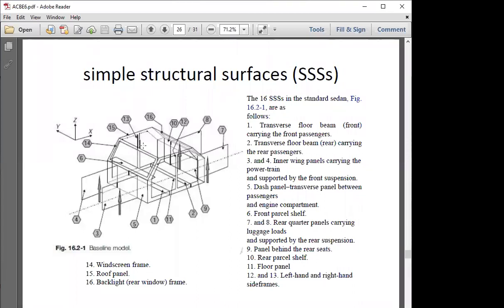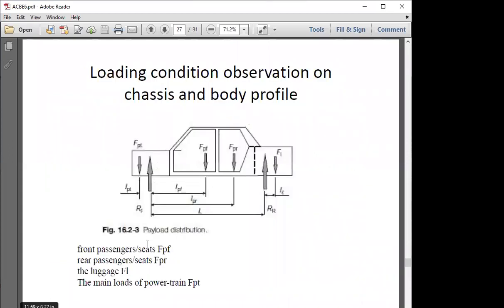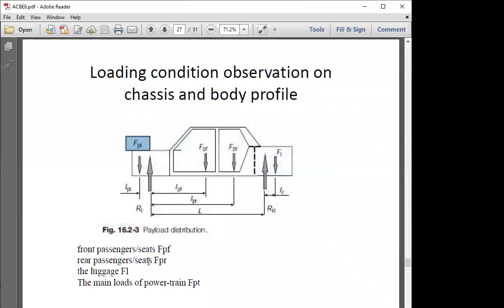After that, we are going to have a complete construction of surfaces and how loads are going to transfer to those surfaces if we find this assembly on our chassis. And 16 is the backlight rear frame. You are able to see 16 over here. This is for the back form or back profile. In general, regarding the loads acting on the component, we are merging all loads of the powertrain and calling it FPT, the main loads of the powertrain. First FPT, you are able to see FPT over here.